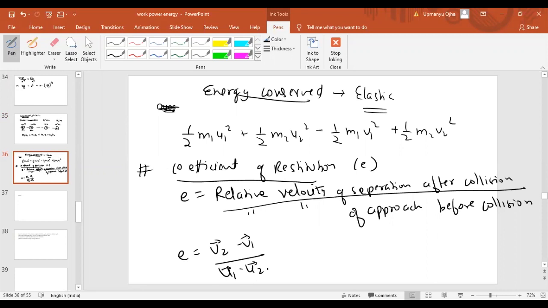U1 minus U2 is the relative velocity of approach, and V2 minus V1 is the relative velocity of separation. Their ratio is the coefficient of restitution. The value of E will lie between 0 and 1.